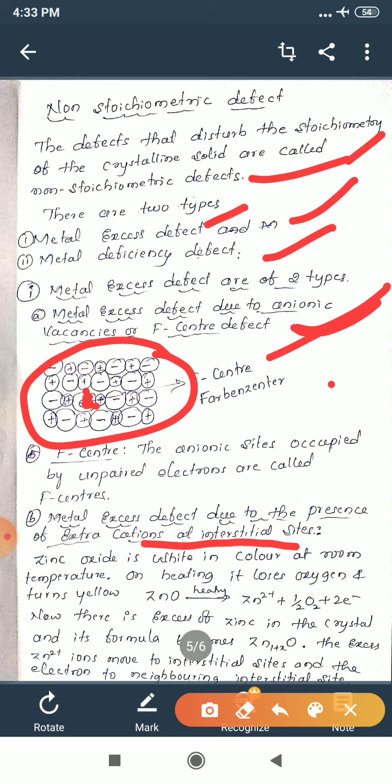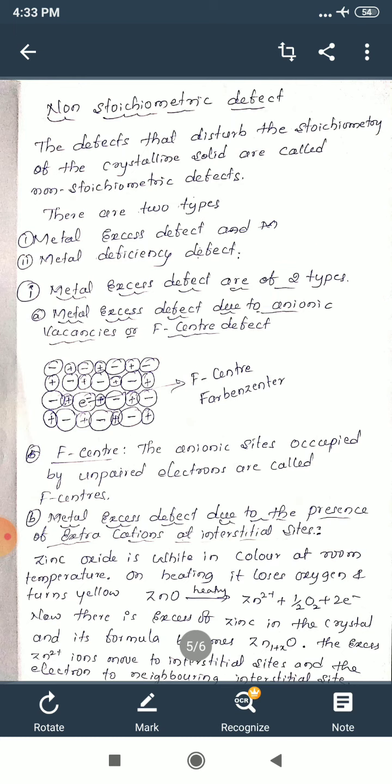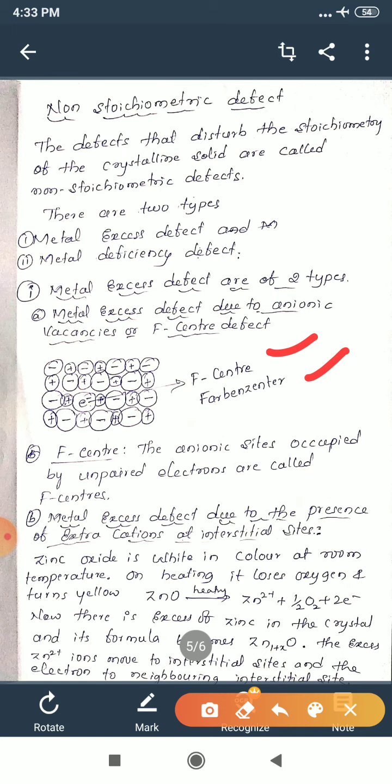It doesn't contain an ion, it contains only an electron. That is called F-center or Farbcenter. In German, color center is called Farbcenter, because it is responsible for the color of the crystal.